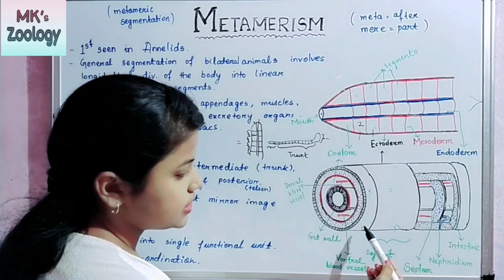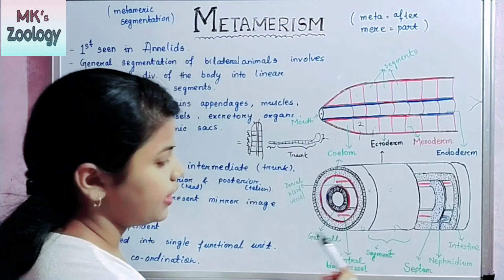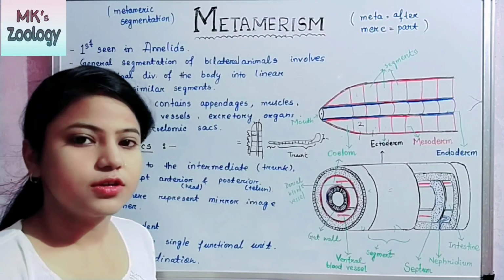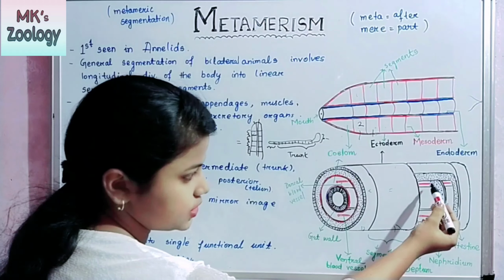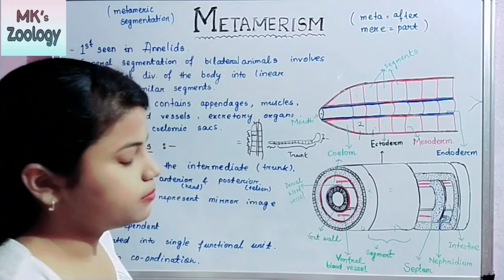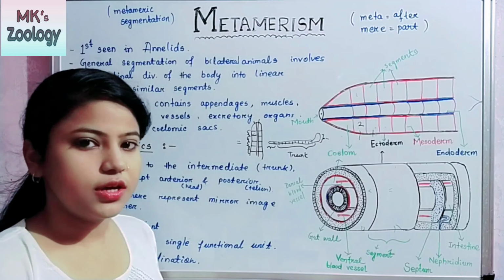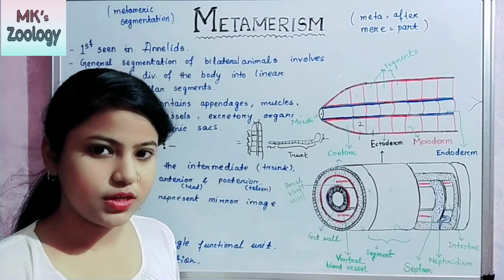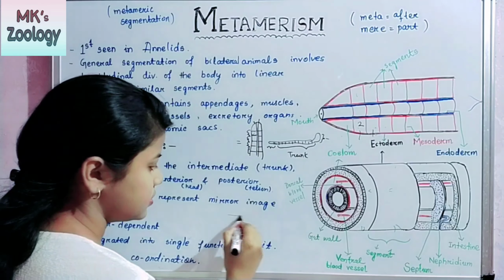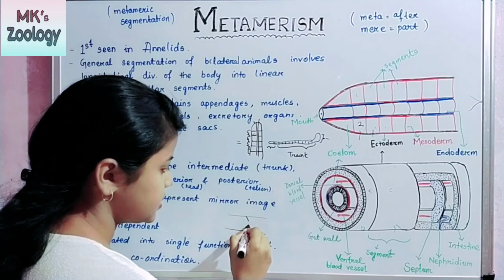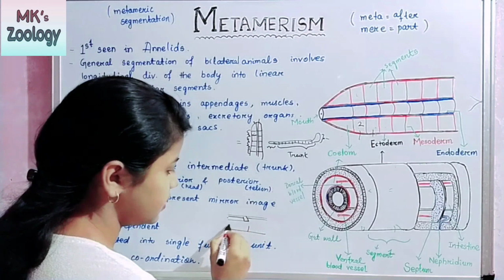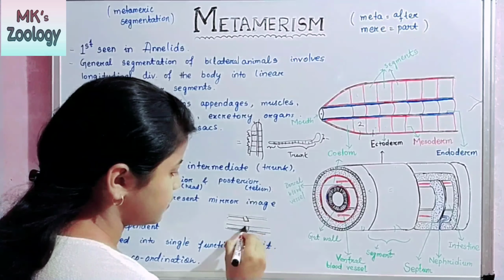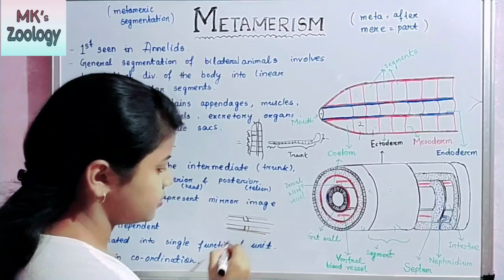Okay, these are the segments. In annelids, a constant number of segments is present. This is a septum. The septum is present in the ectoderm and in the mesoderm layer. This is the ectoderm and the mesoderm layer, and this is a gut.